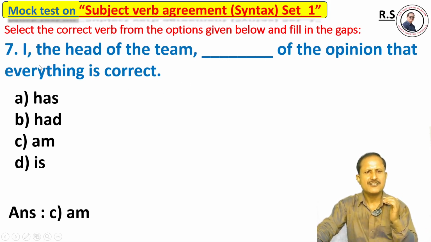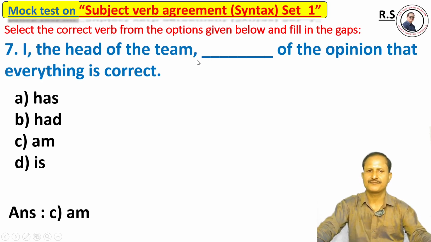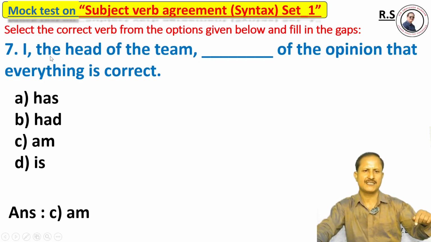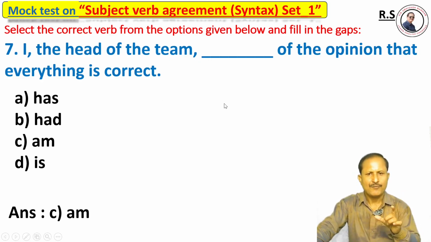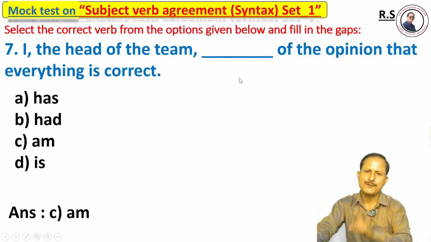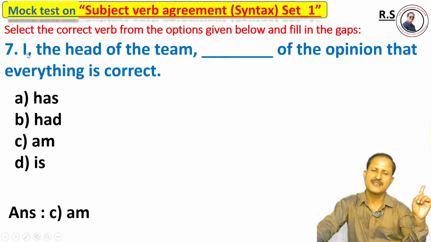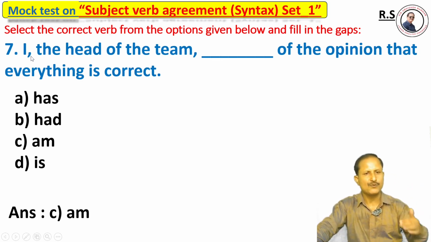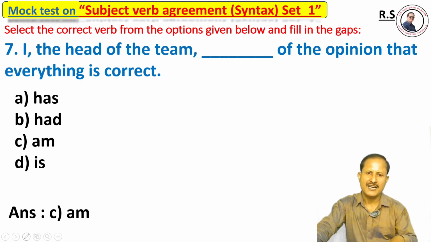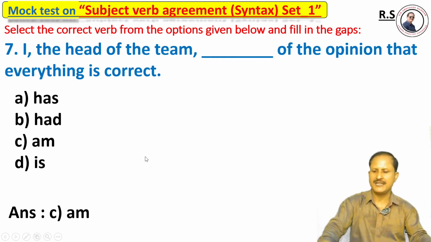If the structure is "I, the head of the team," where there is an apposition, your verb should agree with the first subject, the noun or pronoun that the appositive refers to. So here the verb agrees with I: am. The right answer is option C.